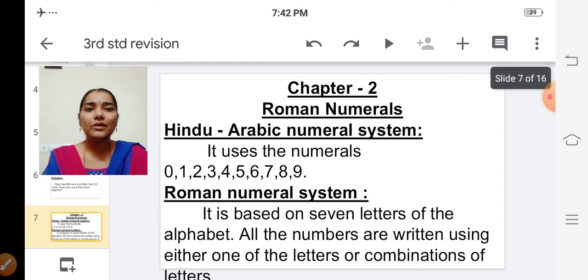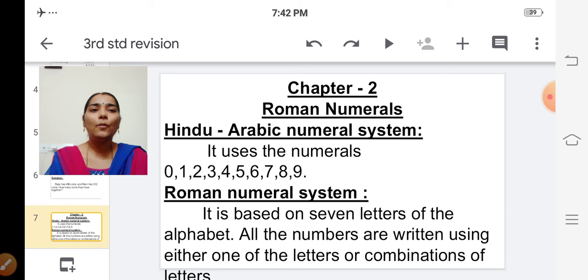Let's see chapter number 2. Okay, children. Roman numerals. So in earlier times there were several numeral systems like Indian, Arabic, Chinese, etc. But some of the numeral systems are still in use, like Indo-Arabic numeral system and Roman numeral system. So we are following this Indo-Arabic numeral system. It uses the numerals from 0 to 9.